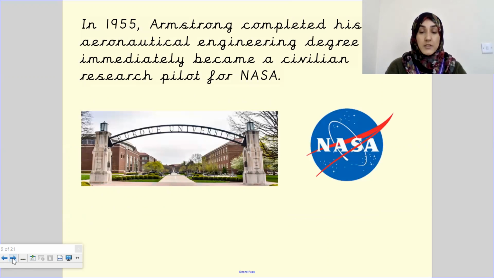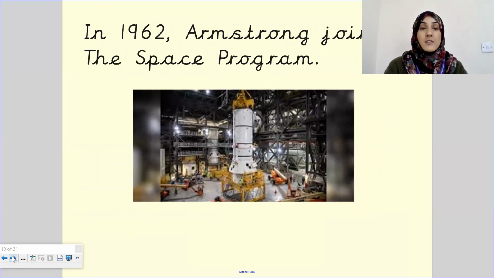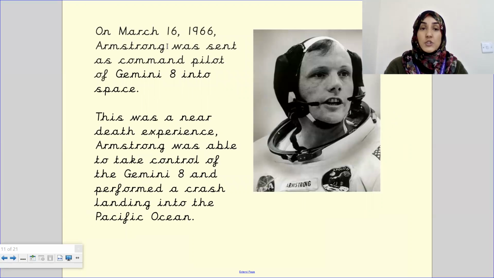In 1955, so this is 5 years after he had taken part in the Korean War, Armstrong completed his aeronautical engineering degree and immediately became a civilian research pilot for NASA. So in 1955, he completed his degree, or his education. In 1962, Armstrong joined the space program. Okay, on March 16th, 1966, Armstrong was sent as command pilot.